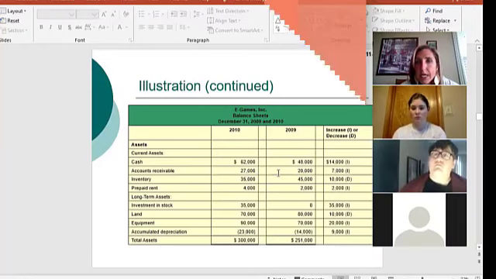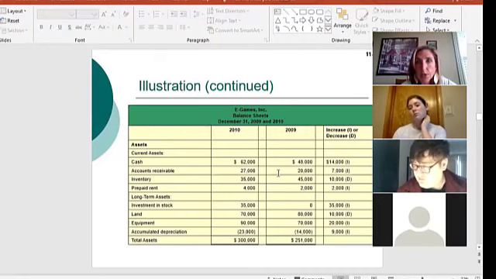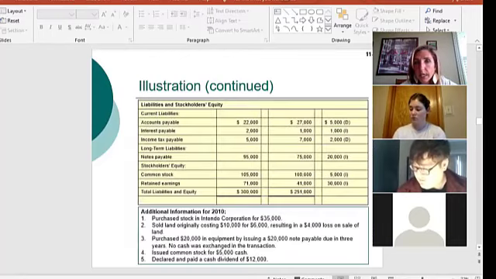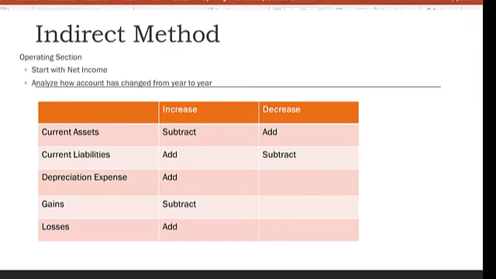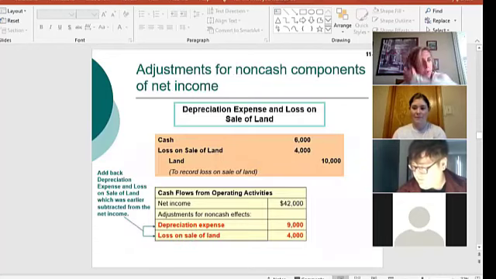And we said that if you have an increase in an asset, you're going to subtract that from the net income. If you have a decrease in an asset, you're going to add that to the net income. So on that chart that we discussed, it also said that your gains and losses are items that you need to add or subtract from the net income. So I'm going to show you on my whiteboard in a second after we look at this.